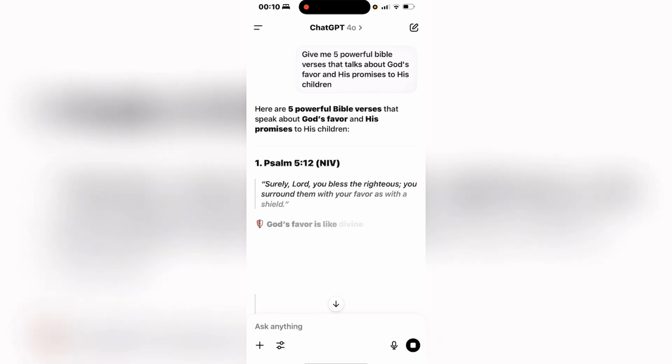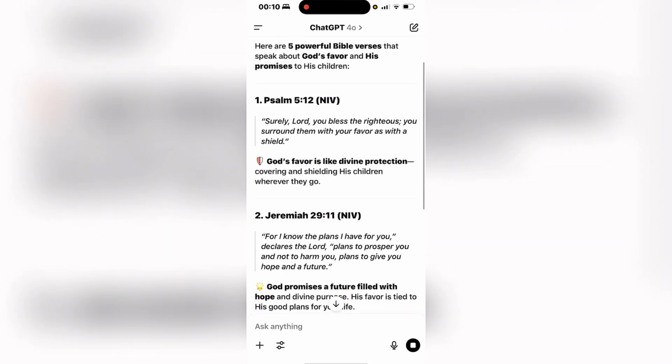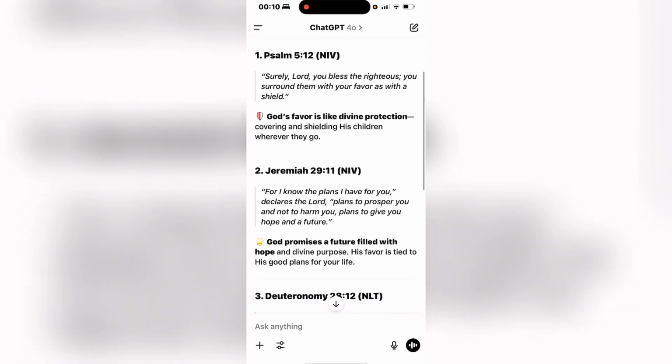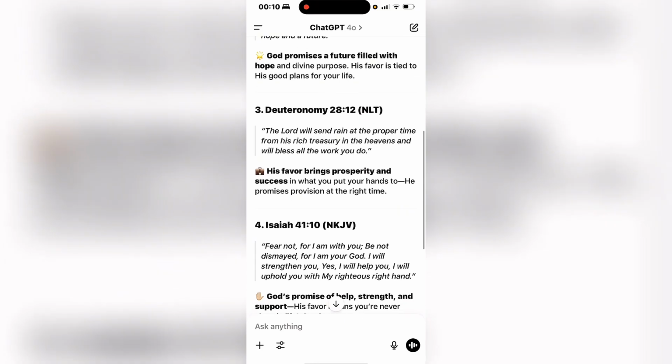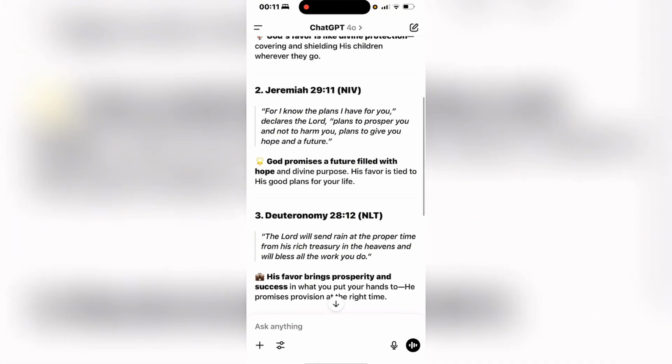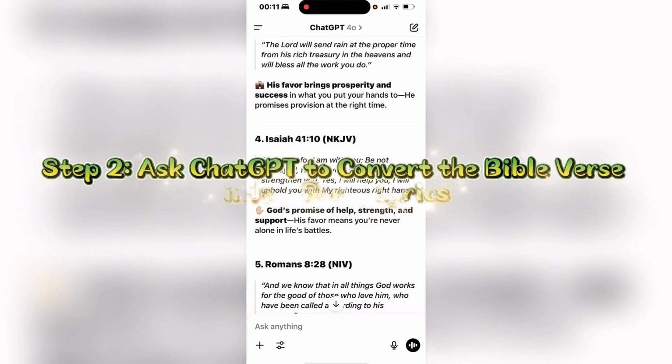So ChatGPT has come up with 5 Bible verses for us. Psalm 5 verse 12, Jeremiah 29, Deuteronomy 28:12. Okay, so let's see which one we'll use. I like number 4, and that is what we will be making use of next.